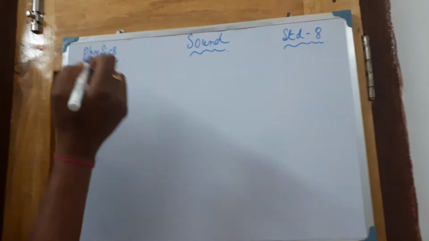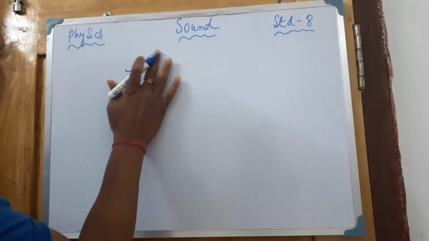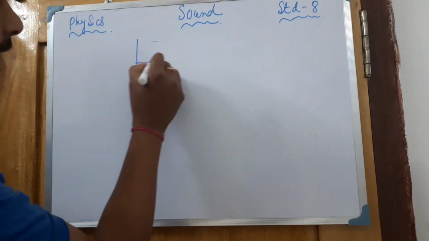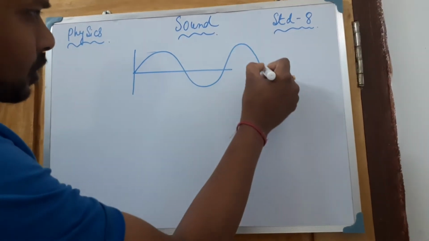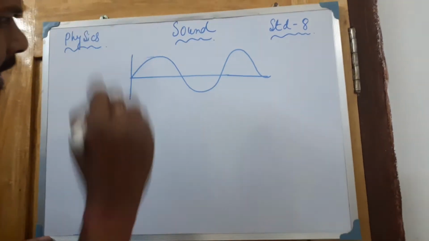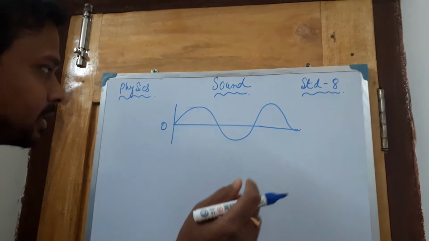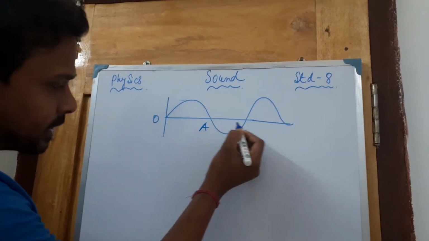But in case of sound, definitely, a sound wave is one type of wave, and all the characteristics of a wave are present. I'm telling you the basic things first, then I will start a few more things here.